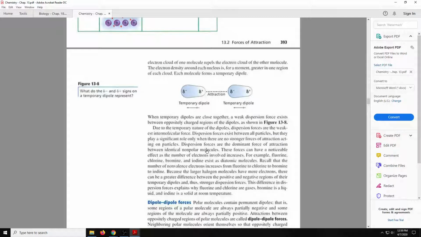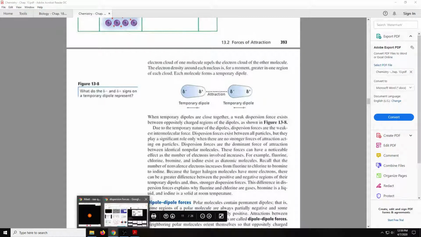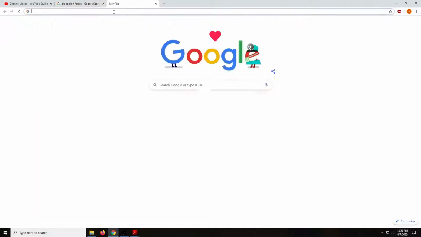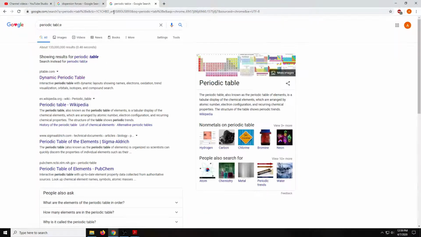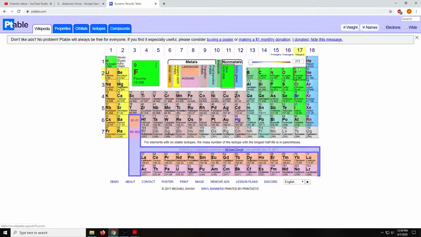Remember that the nonvalence electrons increase from fluorine to chlorine to bromine if we look at a periodic table. So fluorine's up here, then chlorine, bromine, and iodine. Recall that the number of non-valence electrons increases as we go down.